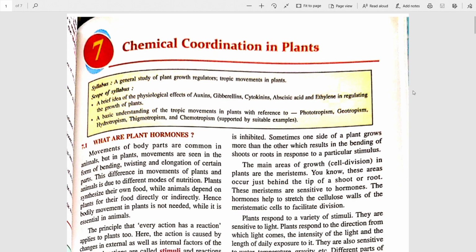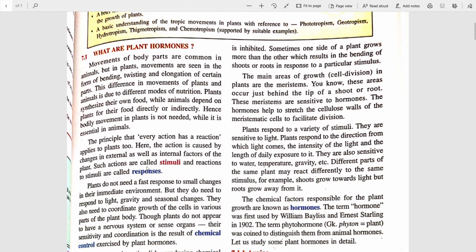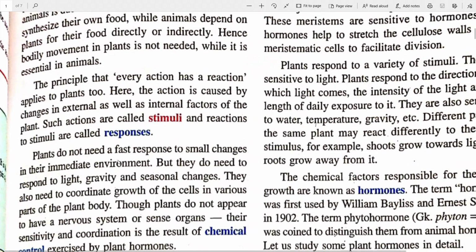Welcome. Today we will begin with a chapter from class 10 ICSE Biology, Chemical Coordination in Plants. So let us first begin with two terms that you will get later.